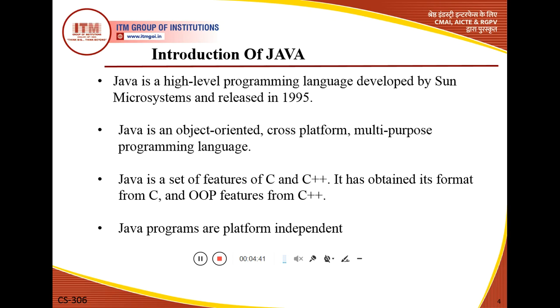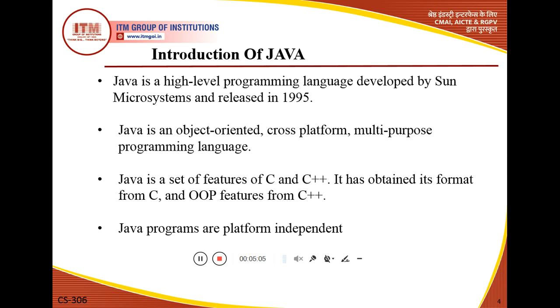Java was developed by Sun Microsystems and was released in the year 1995. When we talk about object oriented programming languages, Java has some features that belong to object oriented programming, so it is also called an object oriented programming language.